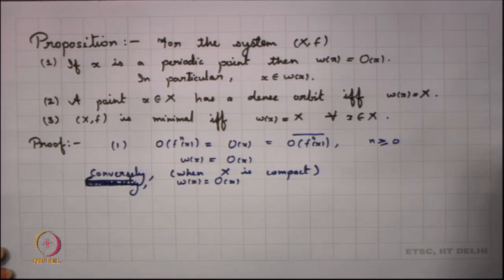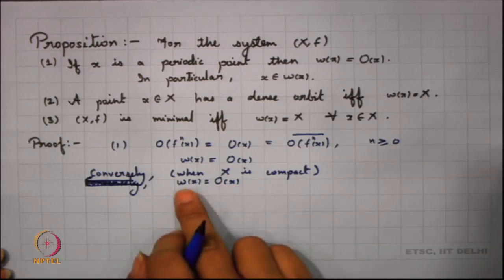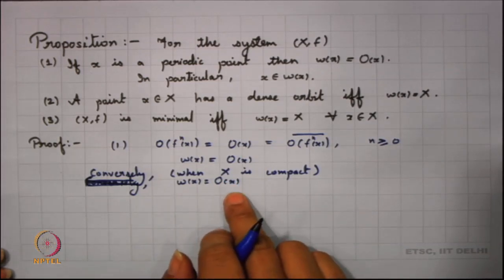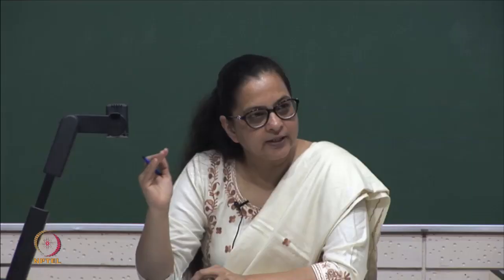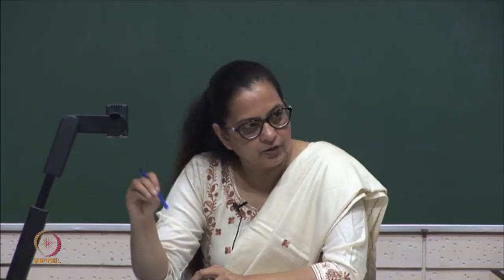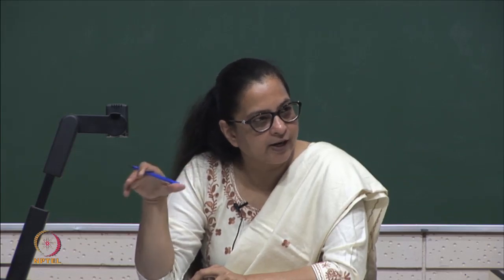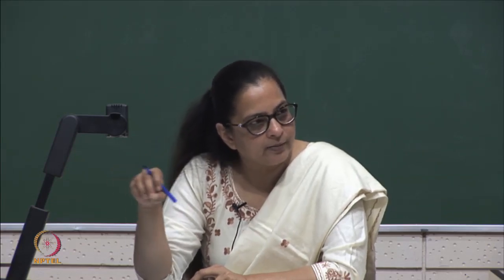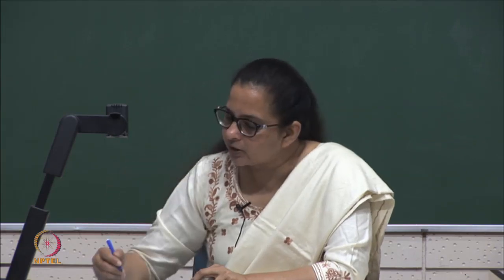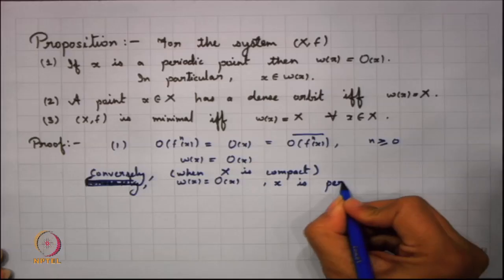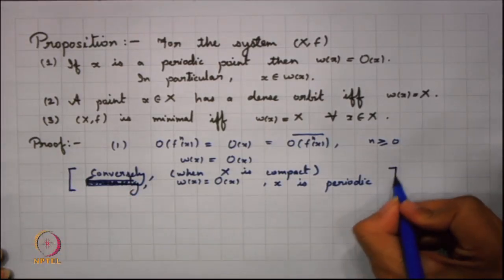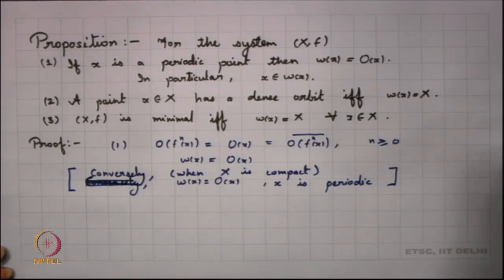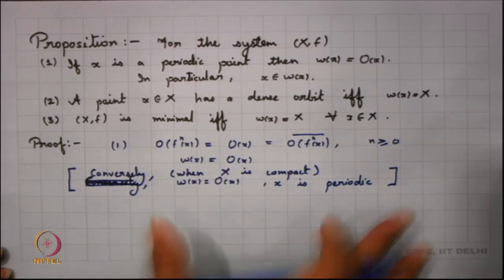What happens in that case now? I am looking into the orbit of X, right. My limit set is same as the orbit of X. What does that mean now? That means all points in the orbit of X reoccur here, right. They basically reoccur, because you keep on getting them, not just that it is finite, you keep on getting every point in the orbit again and again, which means that X is periodic. So, this is an additional thing, definitely it is not there in our statement, but this is an additional thing which I had in mind, we need to discuss that.